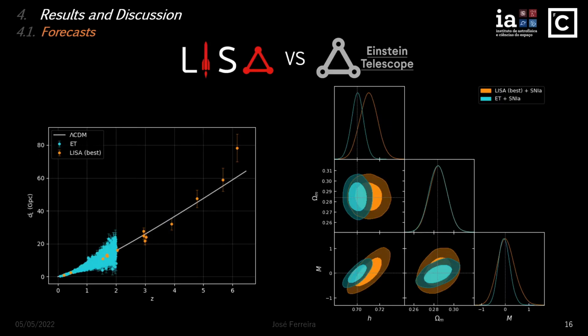This is interesting because, as you can see on the left, LISA has a maximum redshift range which is 3 times bigger than that of the Einstein telescope, meaning that studying high redshift events is not a requirement to constrain this model. Granted, the number of events measured by the Einstein telescope is much larger than the ones measured by LISA. Yet, even with only 15 events, LISA is able to compete, giving only slightly worse constraints when compared to 1000 Einstein telescope events.